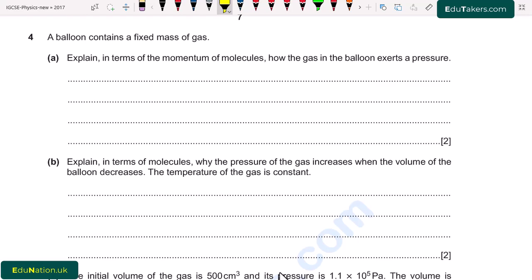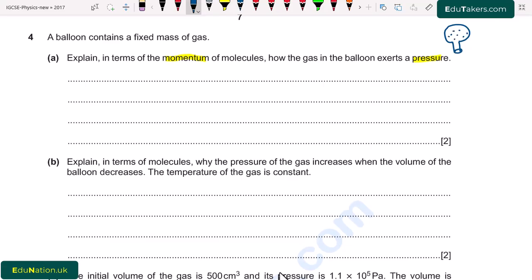Question number 4. A balloon contains a fixed mass of a gas. Part A. Explain in terms of the momentum of molecules how the gas in the balloon exerts a pressure. First of all, here I consider a balloon and the gas molecules are inside this balloon.